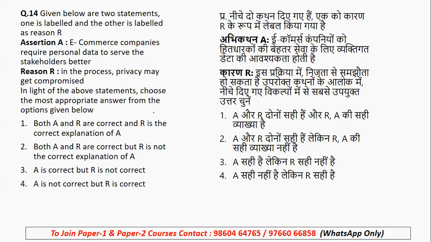Question number 14 is again an assertion and reason based question. Let's see. Assertion: e-commerce companies require personal data to serve the stakeholders better. Stakeholders are all the people who are affected directly or indirectly by the organization. It can be shareholders, creditors, suppliers, employees. Reason: in the process, privacy may get compromised.